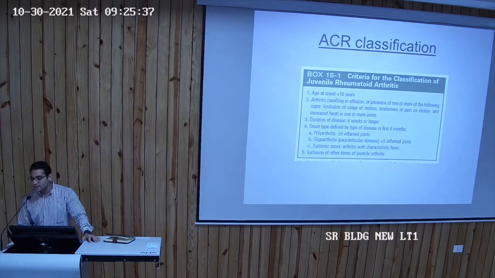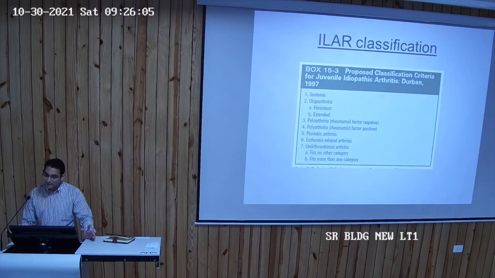Duration of disease has to be 6 weeks or longer because these are chronic conditions. So अगर infection है तो obviously उसको आप juvenile arthritis नहीं बोलेंगे. That is more to be treated with antibiotics. इसमें इन्हें categorize किया था as polyarthritis, oligoarthritis, and systemic onset JIA, and exclusion of other forms of juvenile arthritis. So this was the second one called as the ACR, American College of Rheumatology का classification था.